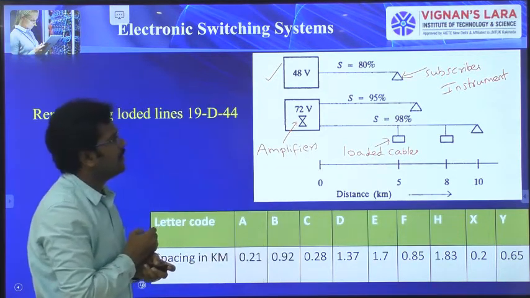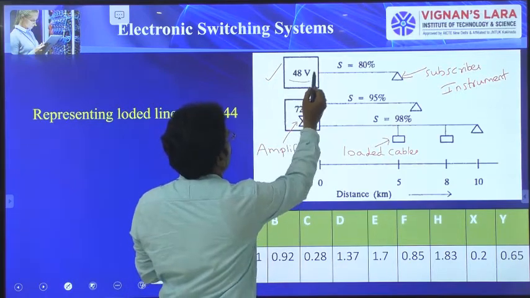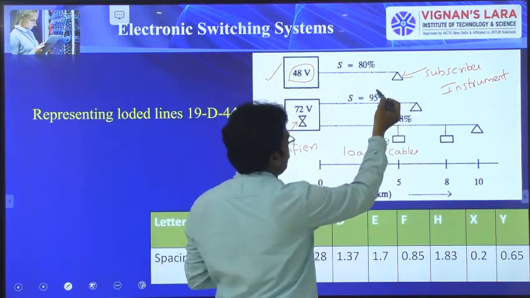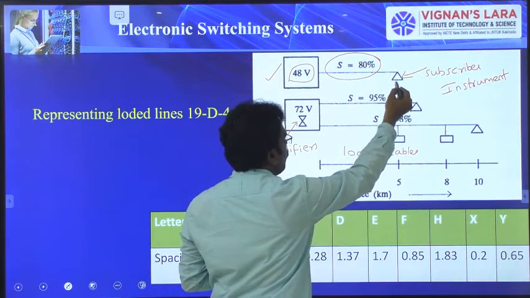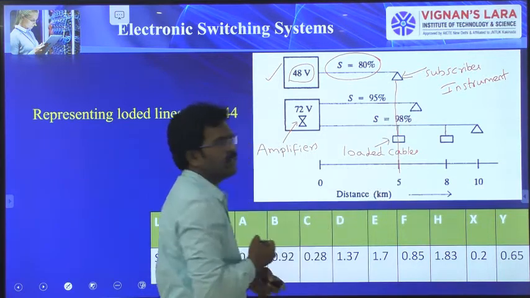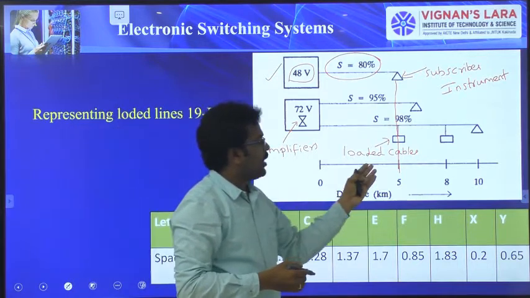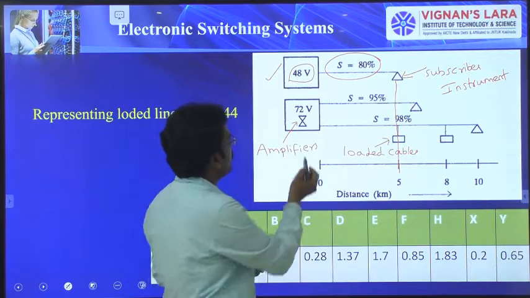So in the diagram we can see that with a supply voltage of 48 volts, we are able to accommodate 80% of subscribers for a length of 5 kilometers. For example, some of the subscribers are beyond 5 kilometers. In that case, what can we do?